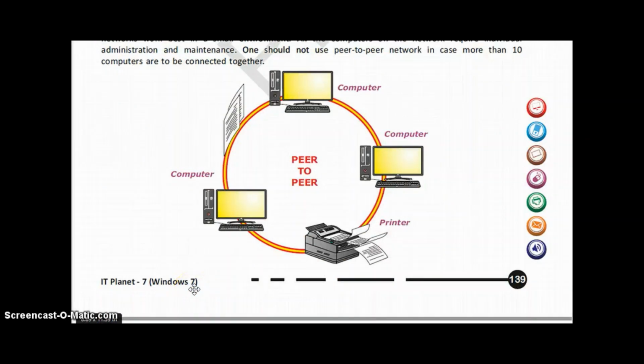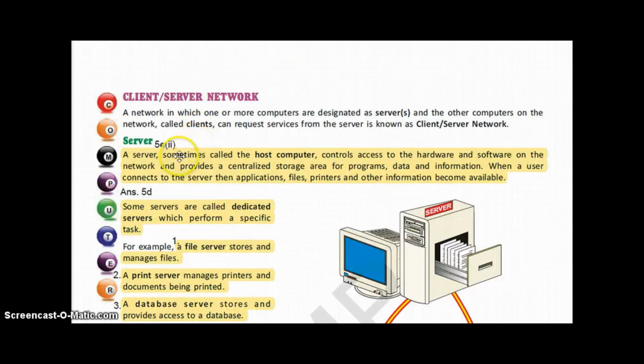Now the next define is server, the second type. A server, sometimes called the host computer, controls access to the hardware and software on the network and provides a centralized storage area for programs, data and information. When a user connects to the server, then applications, files, printers and other information become available. So this was the definition of a server.